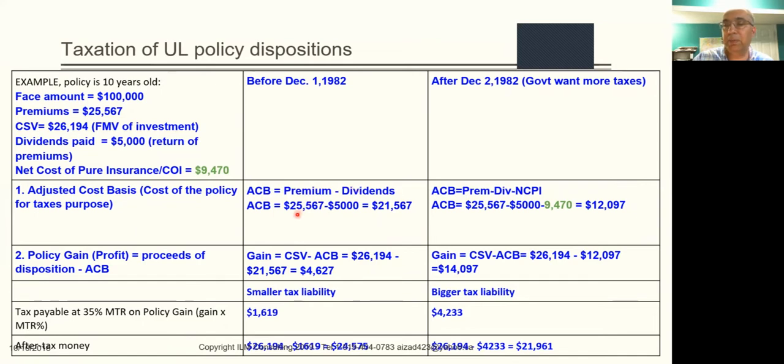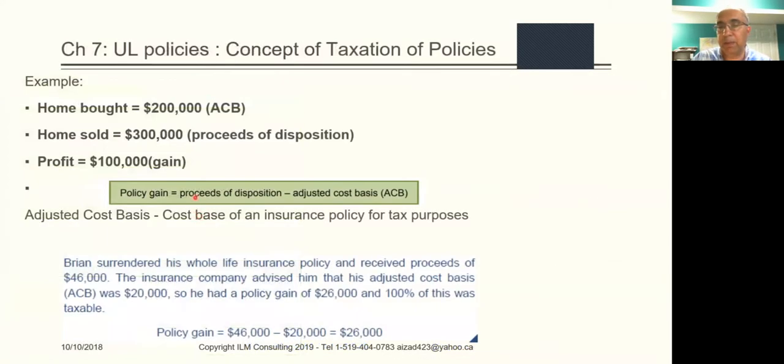So the premium the person paid was $25,567. That is the monthly premium he's paid, or annual rather, cumulative, minus the $5,000, which is the dividend that was paid to the person. So $21,567 is the ACB in this case. Now the policy gain, remember here we talked about the policy gain. Simply, the policy gain will be proceeds of disposition minus the ACB.